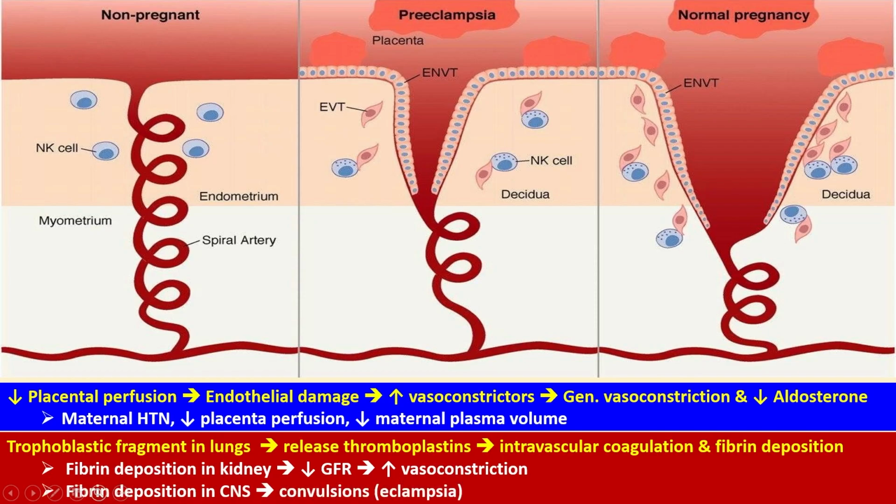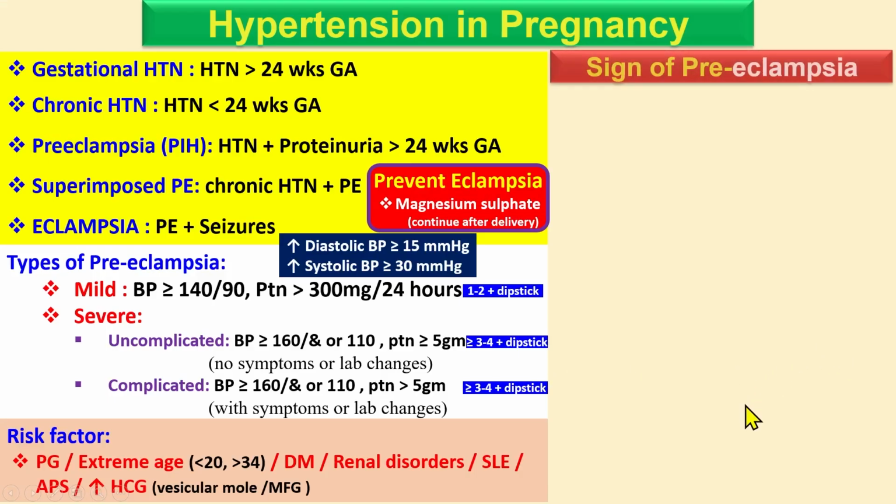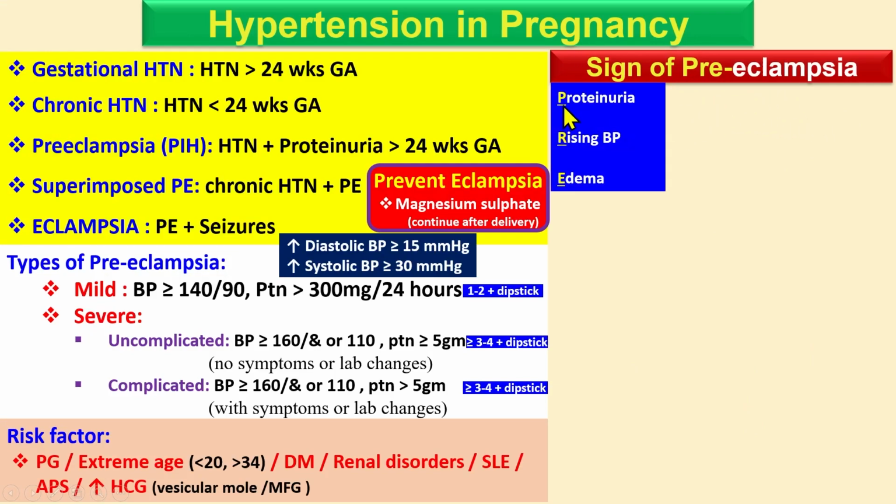Okay. So if there is fibrin deposition in the CNS, it causes convulsion, which is eclampsia. So this is the pathogenesis of preeclampsia, or you can say hypertension in pregnancy and proteinuria. Okay. So what are the signs of preeclampsia? Just remember PRE, so you can define it. P for proteinuria, R for rising blood pressure, E for edema.